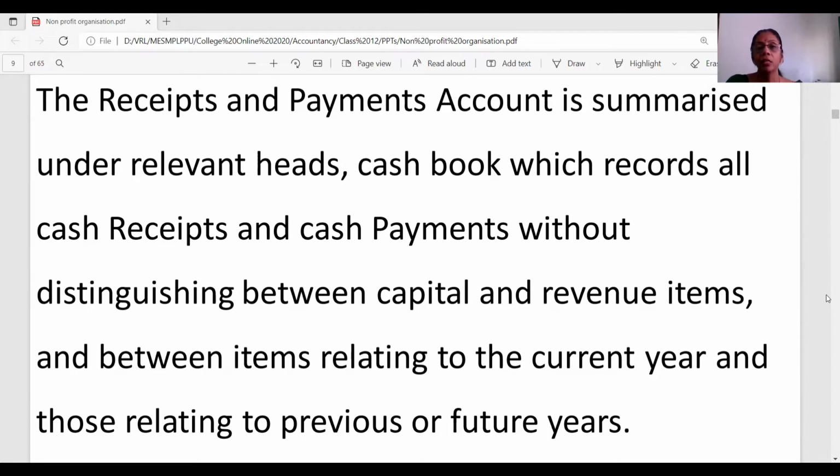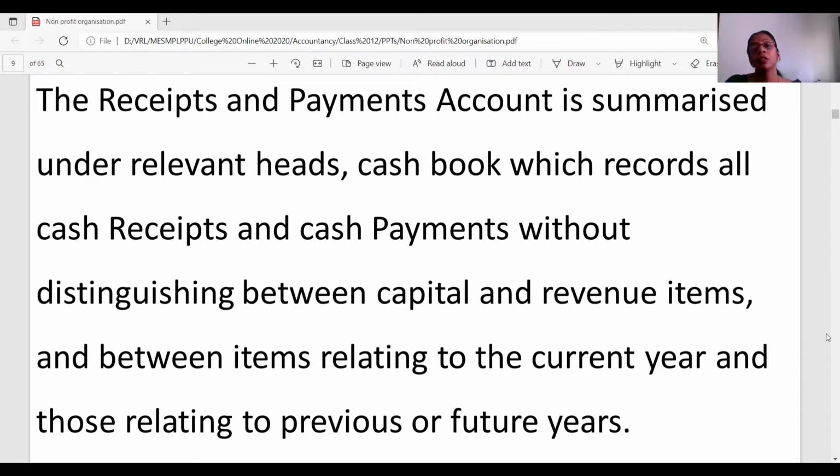Now we will have a quick discussion on the basic statements that I have just named. There are three statements prepared as the final accounts of an NPO: the receipts and payments account, the income and expenditure account, and the balance sheet. Primarily, let's begin with the receipts and payments account. The receipts and payments account is a summary of all the cash transactions. It includes both capital and revenue items. So the receipts and payments account does not distinguish between capital and revenue items.